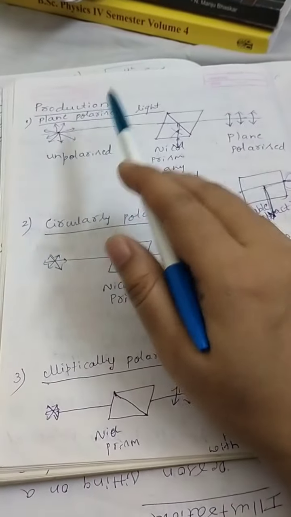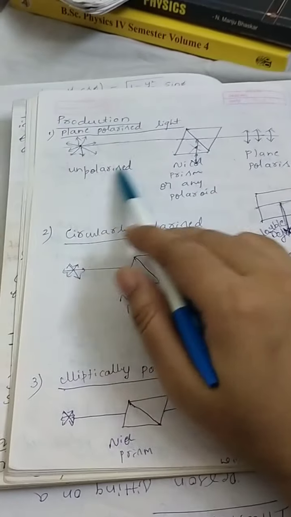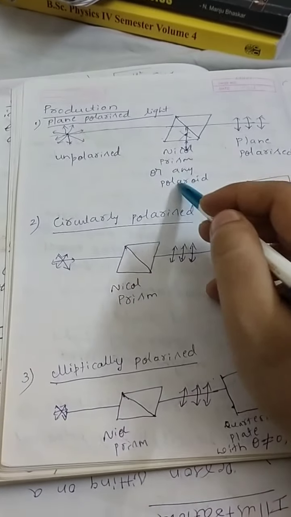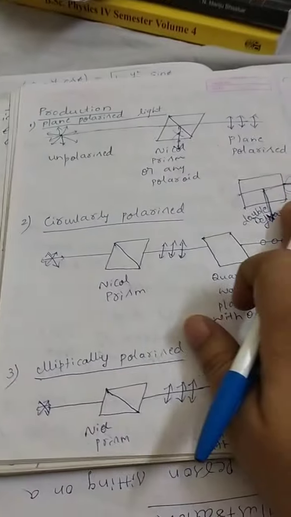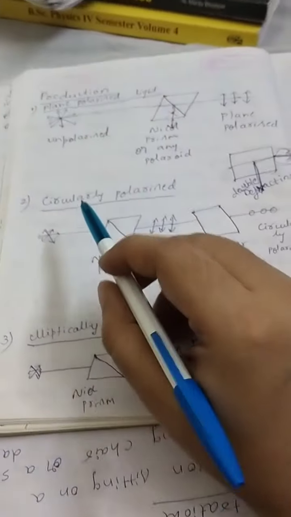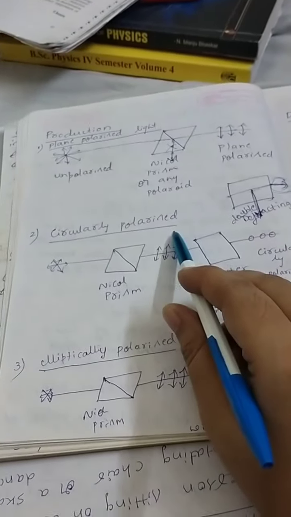So very easy. In this way I can produce plane polarized light from unpolarized light. You can also use any Polaroid. You already know what Polaroids are, correct? Now how to produce the circularly polarized light?